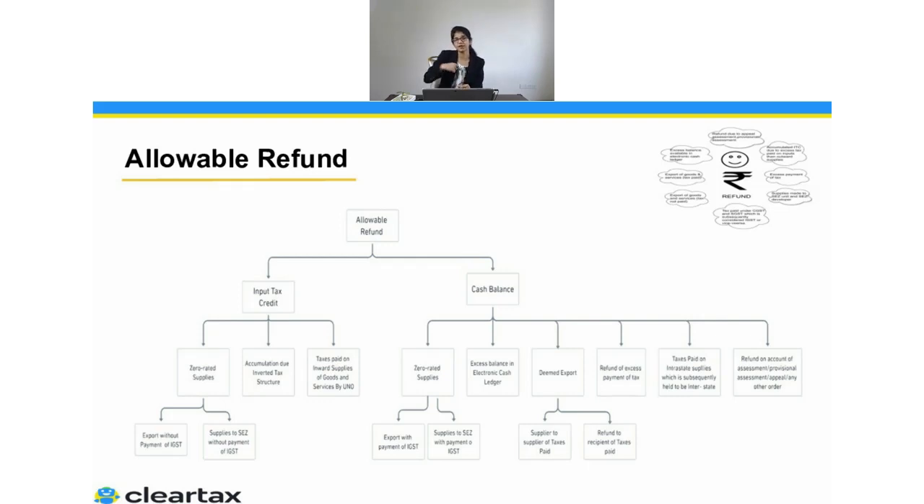Or let's say if I have deposited extra money in the cash ledger, can I claim the refund of that or not? What if instead of paying IGST, I have deposited CGST and SGST to the government? Can I claim the refund for that? Or maybe there could be a scenario where, instead of paying 10,000 rupees to the government, I have deposited 12,000. Can I claim the refund of that extra amount, the 2,000 which I have paid to the government, or not? What if I am doing exports?